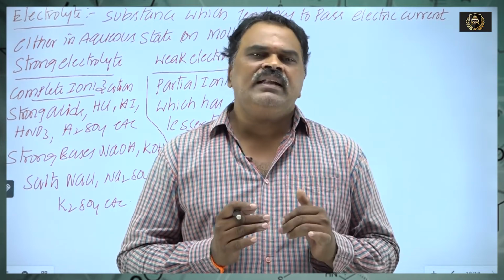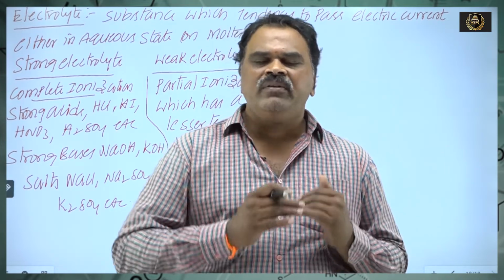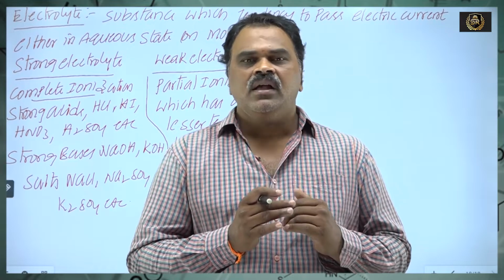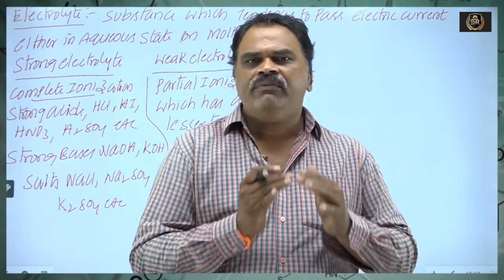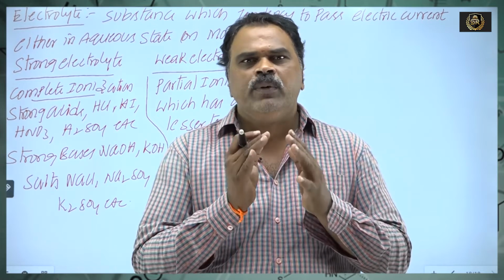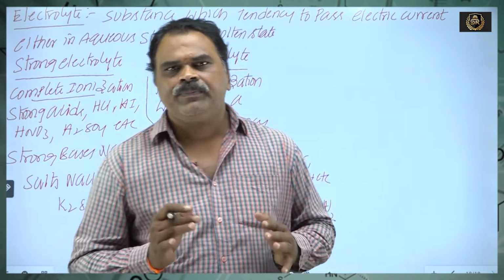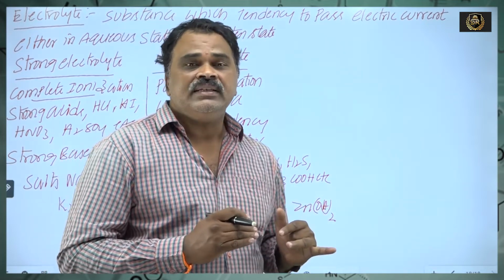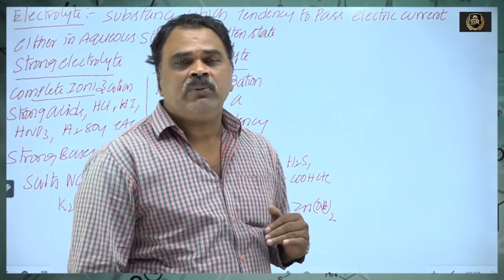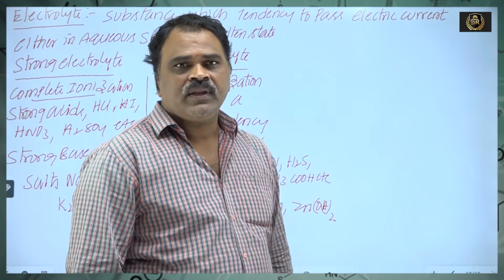Attraction between the oppositely charged ions increases. As the force of attraction increases, mobility of ions decreases. As the mobility of ions decreases, conductance decreases. So conductance is inversely proportional to concentration.